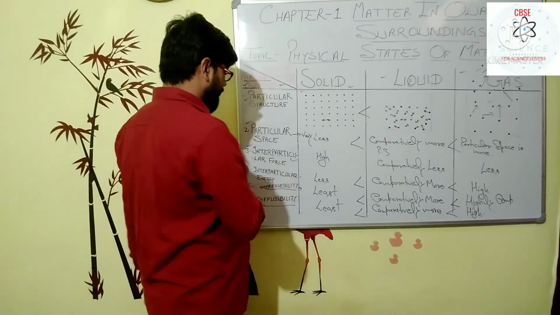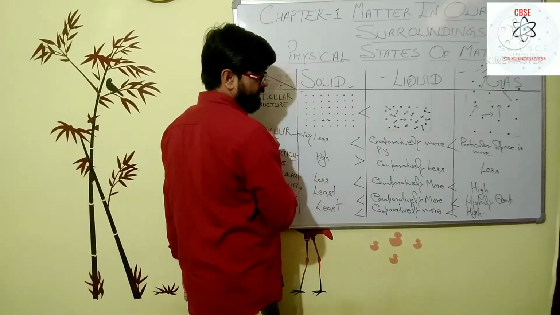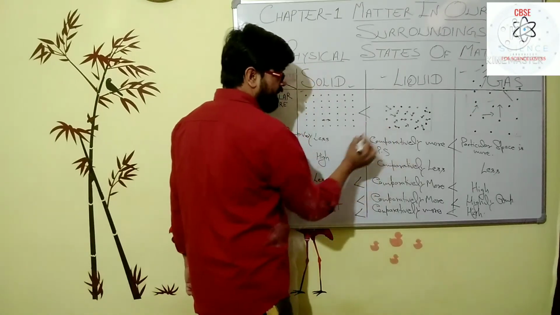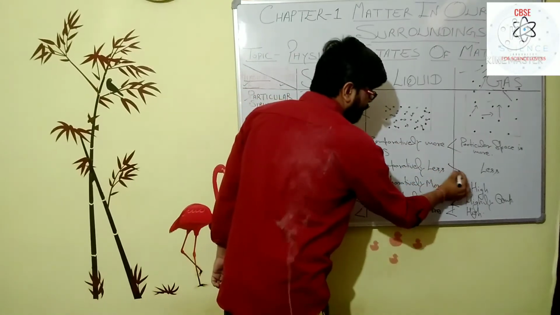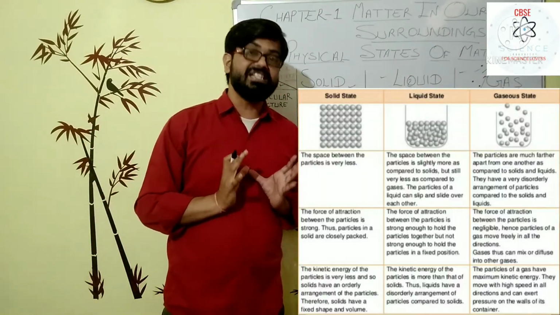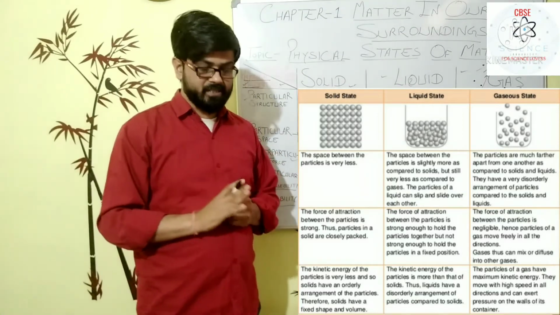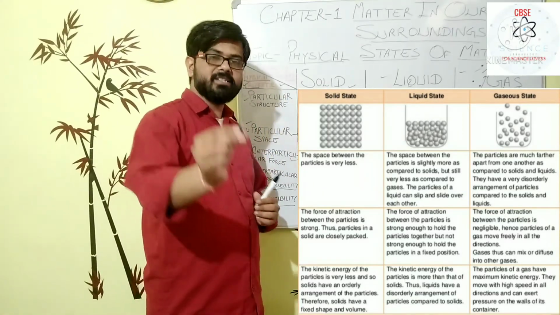If you see the interparticular force, it is very high in solids, just the reverse condition. In liquids it is comparatively less than solids, and in gases it is very least. So you can see the different physical states.